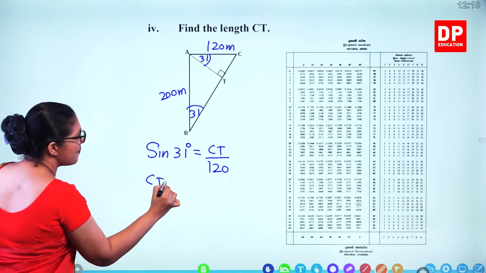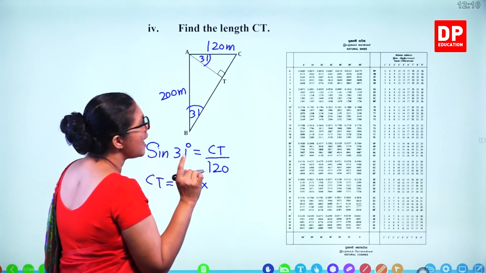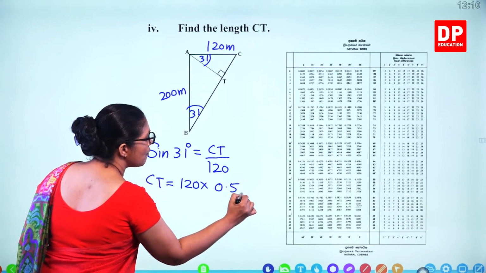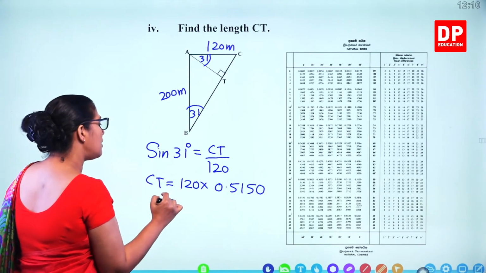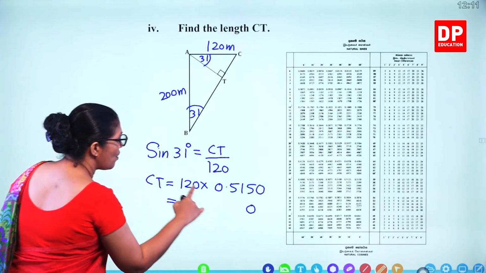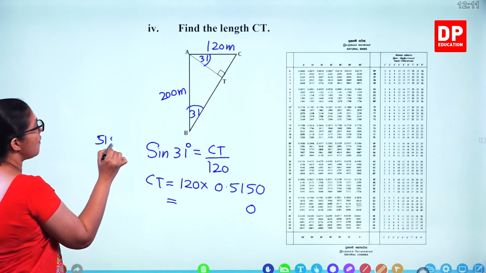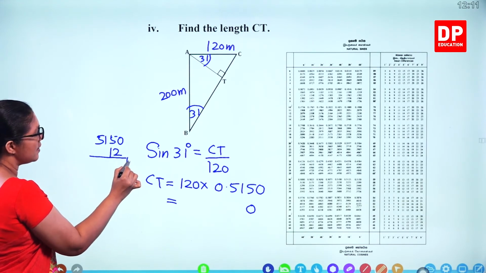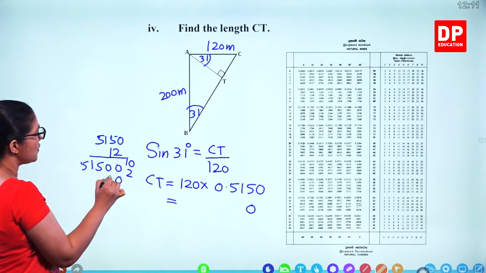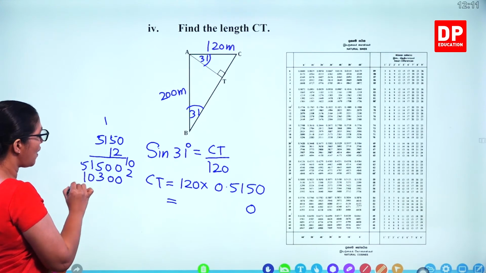So what is CT? 120 times sine 31. Refer to the sine table. Sine 31 is 0.5150. Now multiply by 120. Put a 0 and multiply by 12. 5150 multiplied by 12: 2 times 5 is 10, 2 times 1 is 2 plus 1 is 3, 2 times 5 is 10.